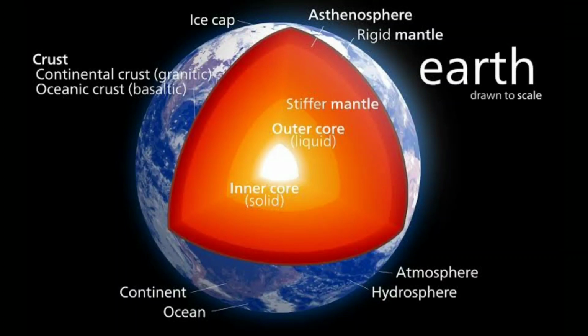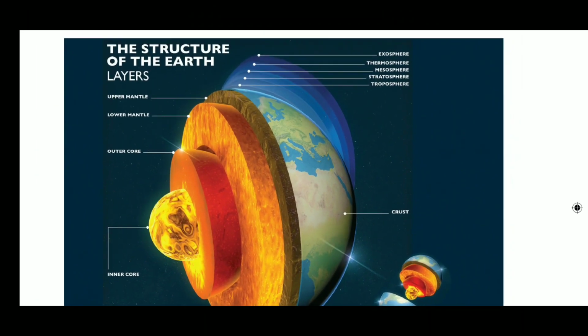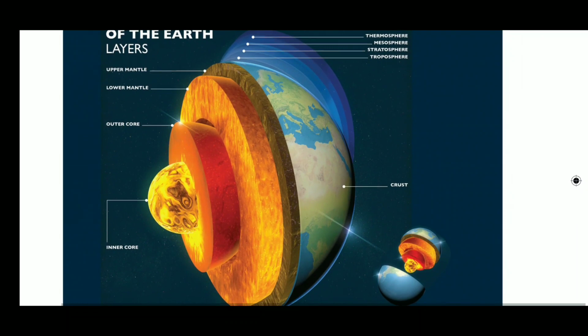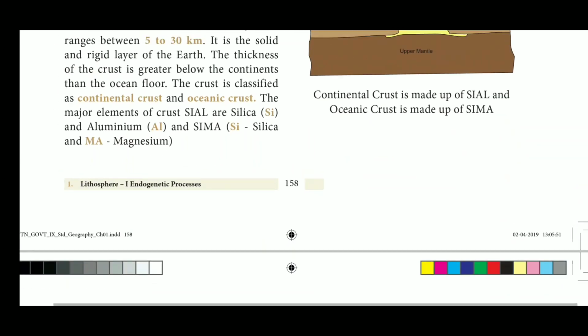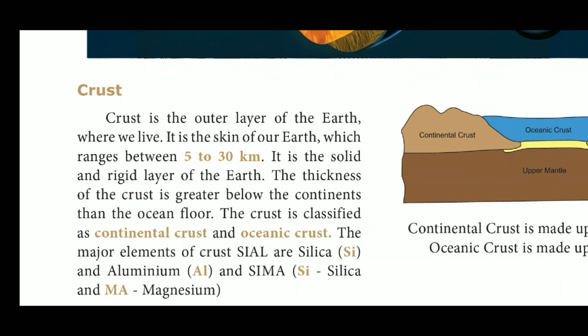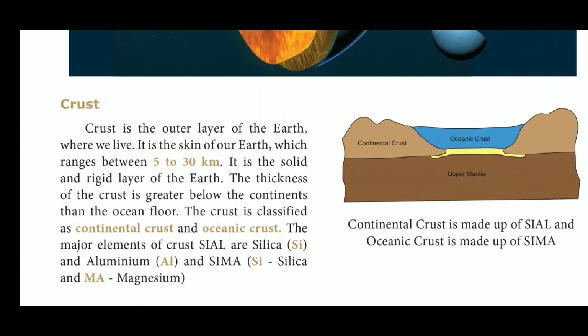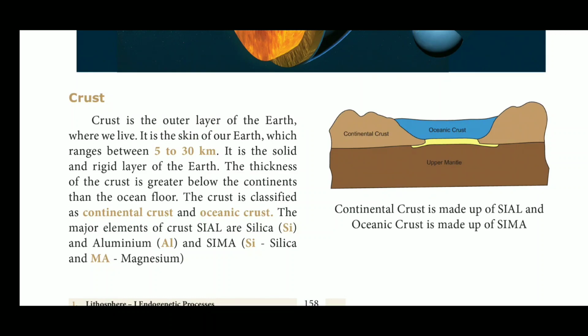The crust is classified as continental crust and oceanic crust. The major element of the continental crust is Sial. What is Sial? Sial means silica and aluminium. The oceanic crust is composed of Sima. Sima means silica and magnesium. So continental crust is made up of Sial and oceanic crust is made up of Sima.